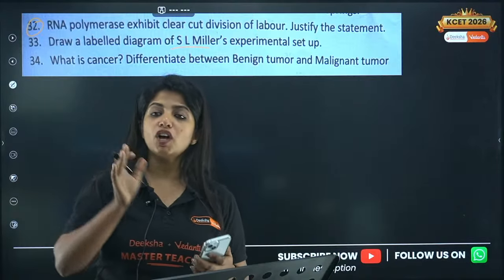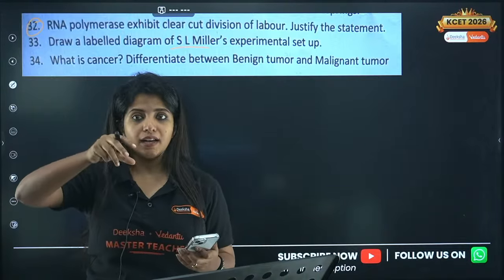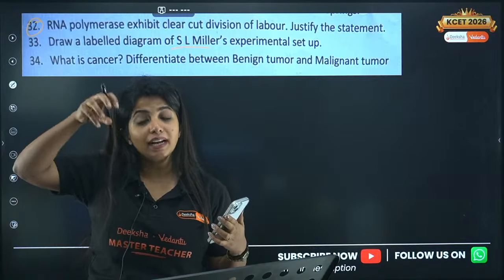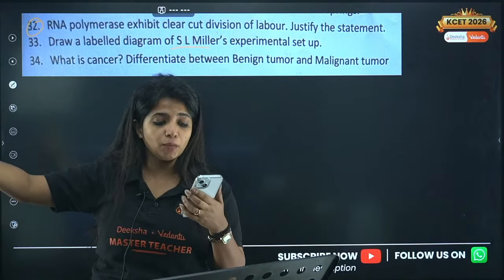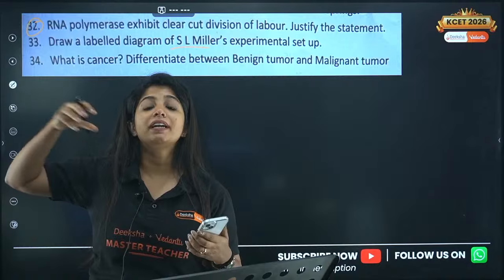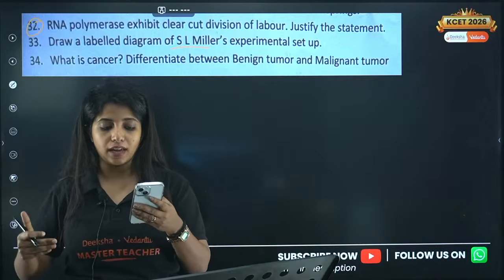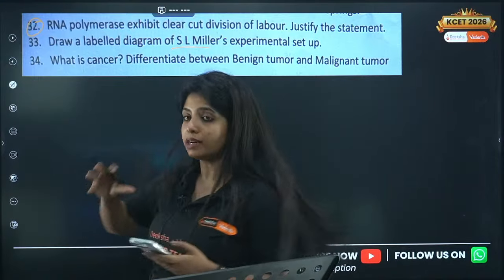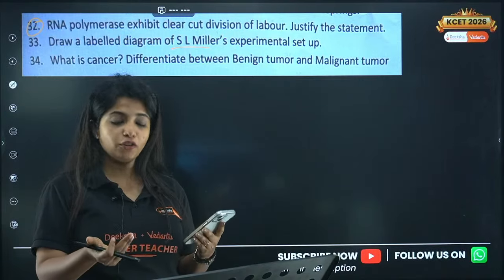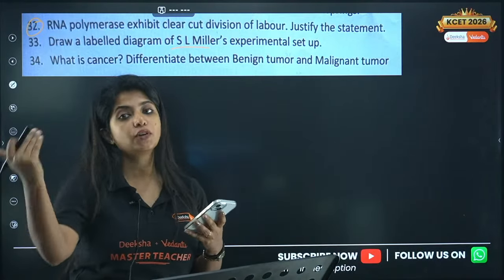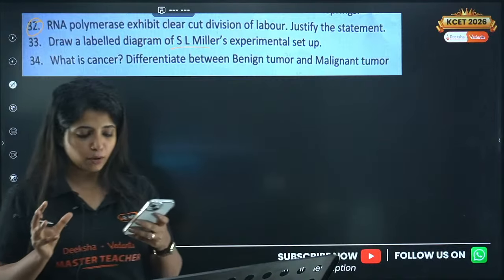Now, over here you have to talk about benign tumor and malignant tumor. Benign tumor is made up of cells that show uncontrolled growth, but they are restricted to one place. They don't show metastasis. On the other hand, malignant tumor is caused when the cells show metastasis. They move to different areas of the body and get localized over there. So benign tumor is a local tumor. Malignant tumor is the dangerous version of tumor where the cells are cancerous. They move to different areas by a process known as metastasis. So you have to mention that.